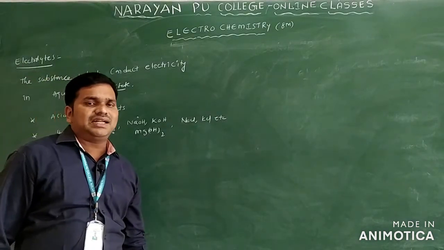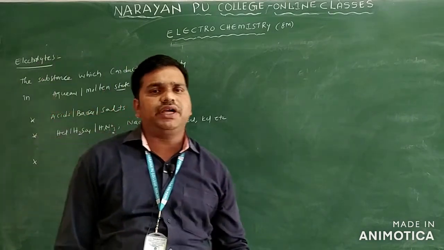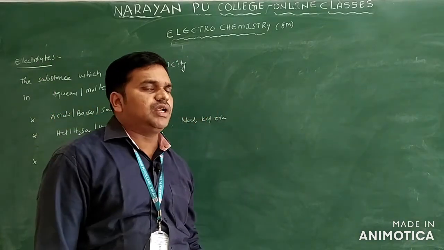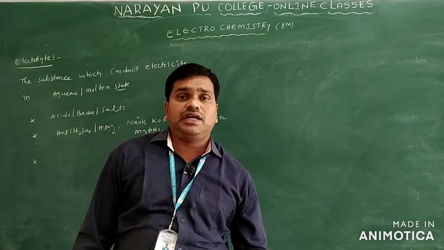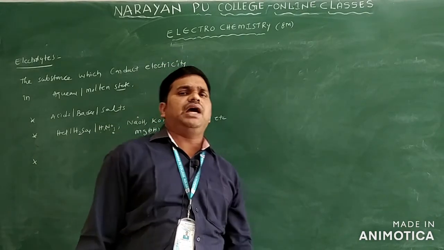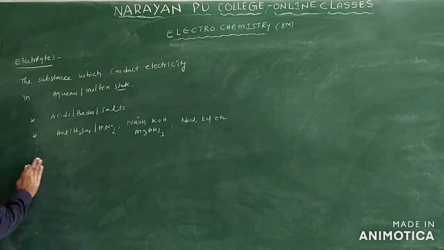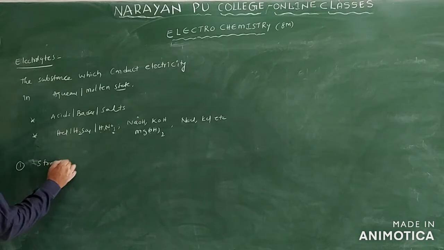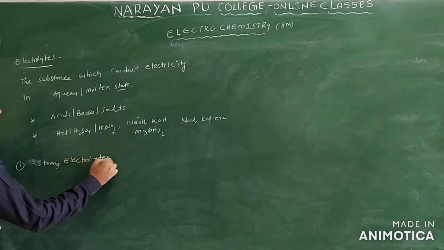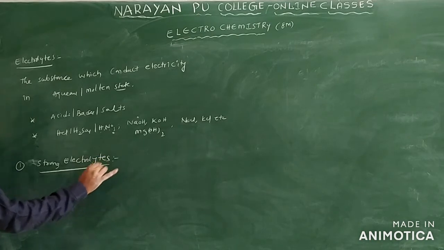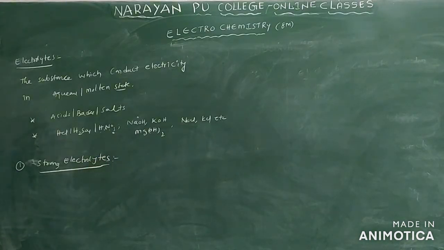Conductors are again classified into different categories: strong electrolytes, weak electrolytes, and one more, non-electrolytes. The first one I am taking here is strong electrolytes. So what are strong electrolytes?